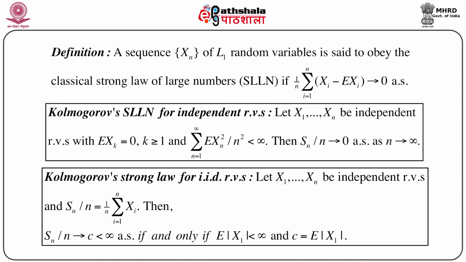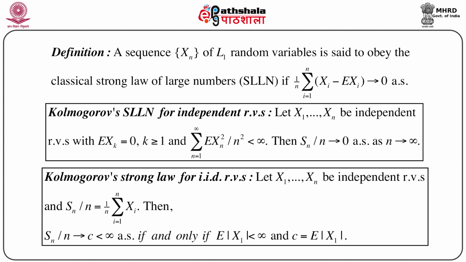We should start with the definition of almost sure convergence. We have already defined it, but just to give a formal definition: a sequence Xn, n greater than or equal to 1, of L1 random variables, that means whose expectation exists, is said to obey the classical strong law of large numbers, or in brief SLLN, if we can establish that 1/n summation i equals 1 to n of Xi minus expectation of Xi goes to 0 almost surely.